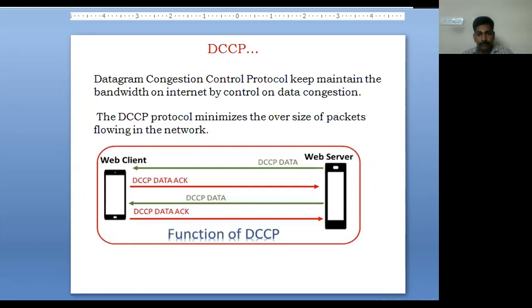So how does it work? It keeps maintaining the bandwidth on the internet by controlling the data congestion. It minimizes the oversize of packets flowing in the network. For example, there is a web client and a web server. DCCP sends data, gets the data acknowledgement, again sends data, again gets the acknowledgement. This way, whatever audio or video streaming goes from the server to the client, or from the client to the server, it gives the acknowledgement that I have received the audio streaming or video streaming.